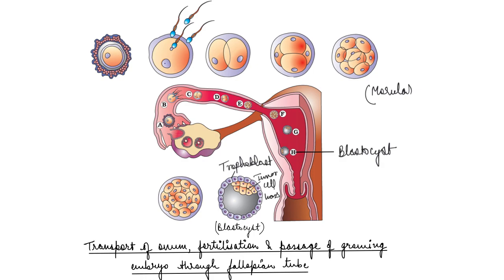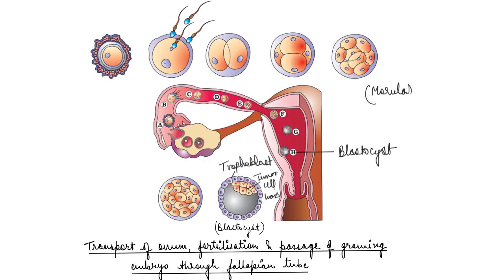Now the trophoblast layer gets attached to the endometrium of the uterus, and the inner cell mass gets differentiated as the embryo. So this basically becomes the offspring, right?